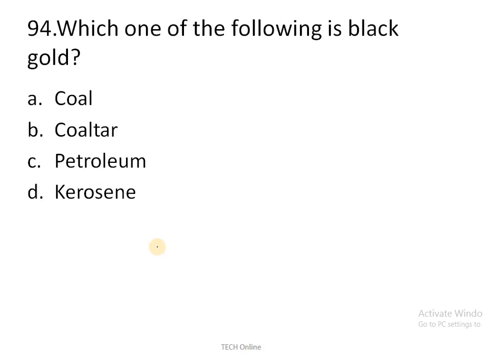Which one of the following is black gold? Which one is the black gold? We call that, simple question, petroleum. Petroleum is what we call black gold, whereas coal is not a correct answer. Coal tar is not a correct answer. Kerosene is the wrong answer. Okay. Moving to the next question.